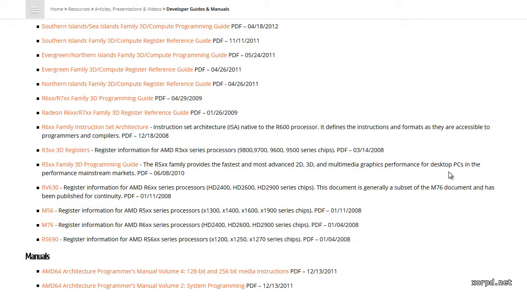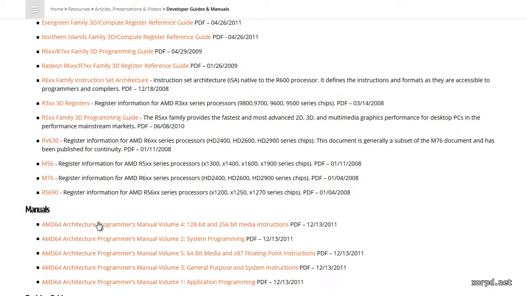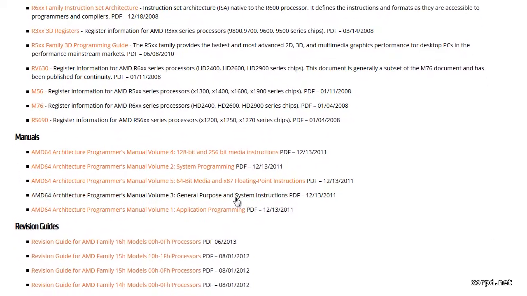We are mostly interested in those manuals under the label Manuals. The two files that we want to download are the following: the general purpose and system instructions, which contains the list of the instruction set, and this file called application programming. Let's download those two files.